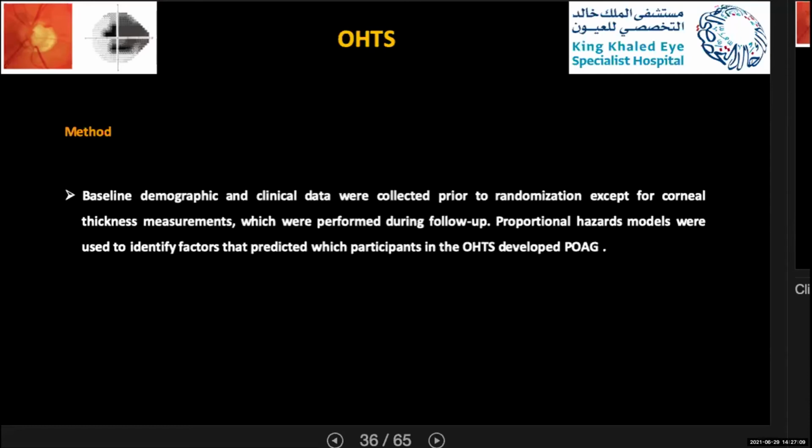The baseline demographic and clinical data were collected before randomization, except for the corneal thickness measurement, which was performed during follow-up. A proportional hazards model was used to identify the factors that predict which participants developed primary open-angle glaucoma.